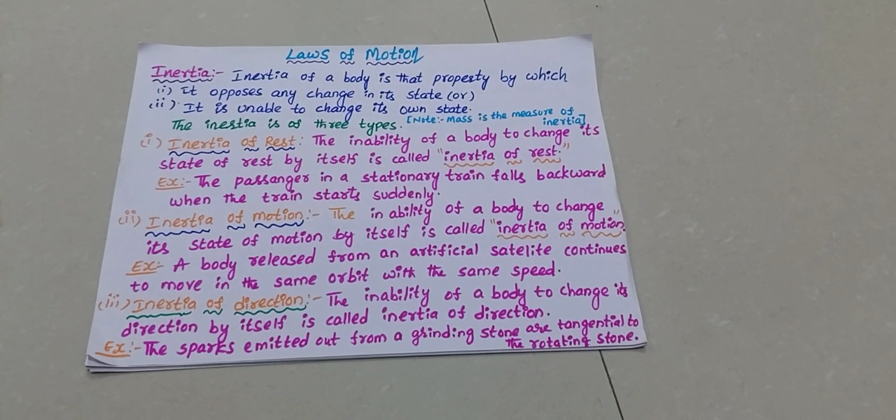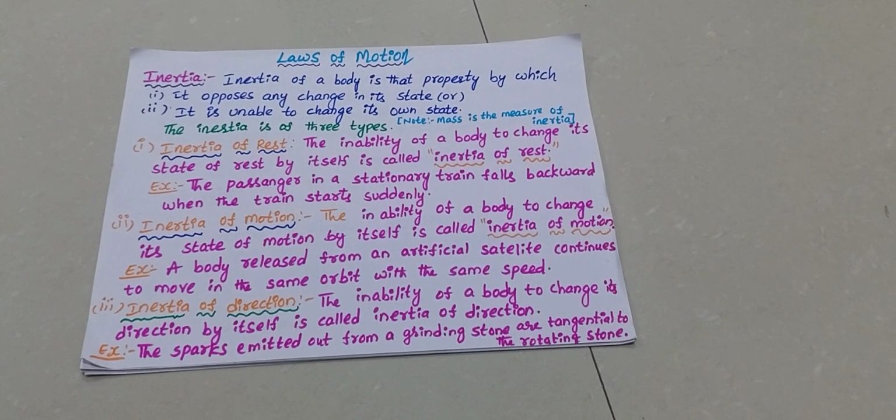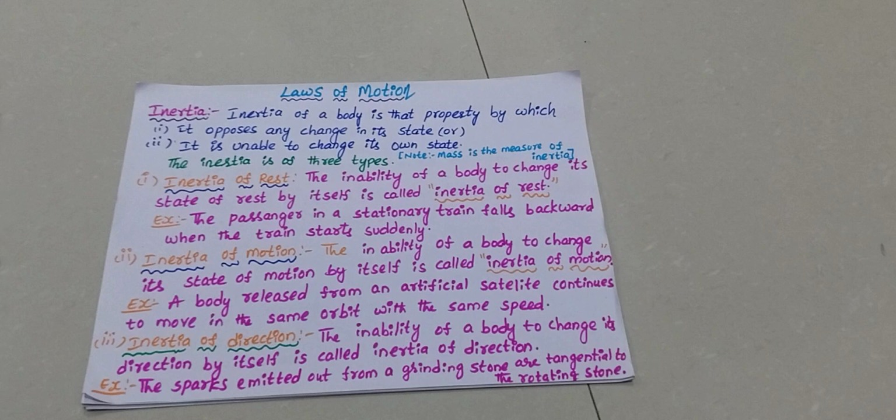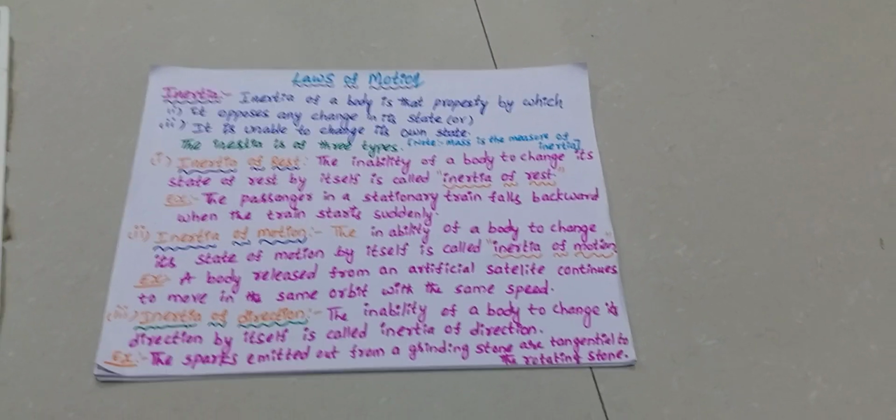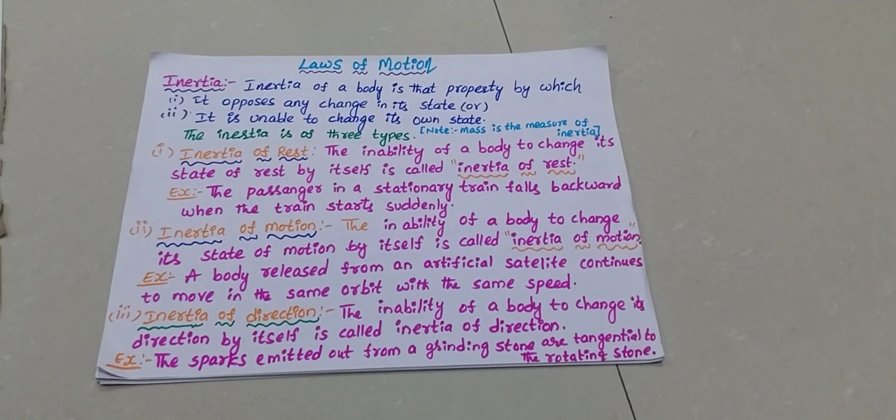This is called inertia. Inertia is of three types: inertia of rest, inertia of motion, inertia of direction.